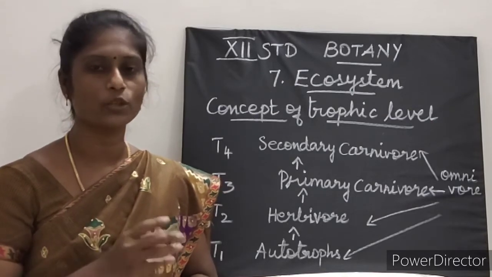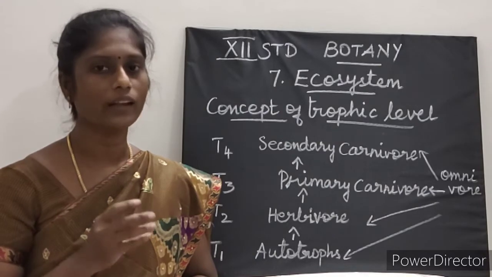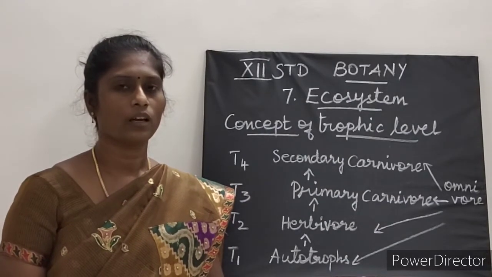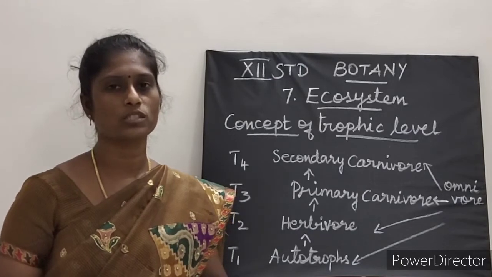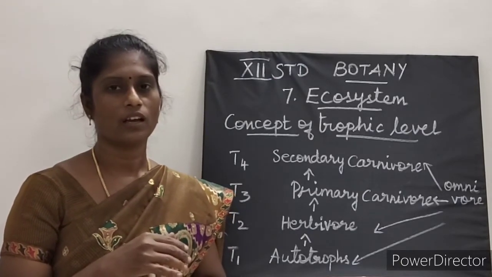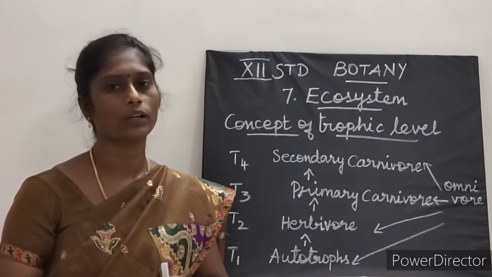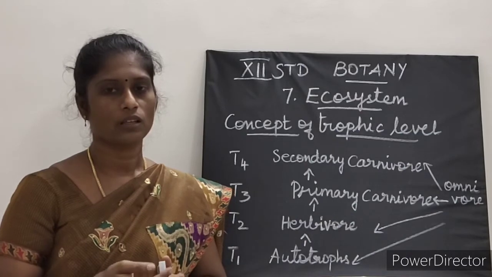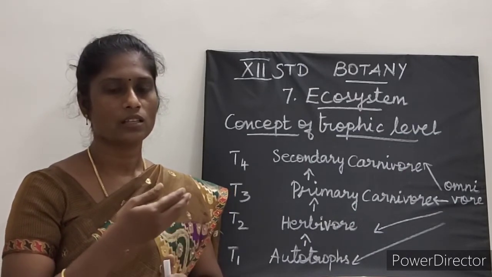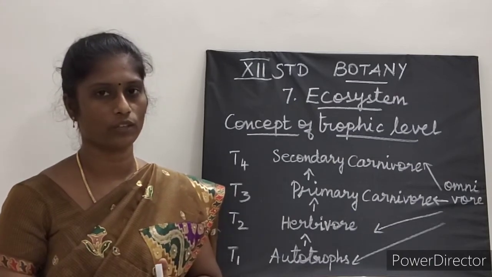On the basis of the nutritional relationship, it is divided into autotrophic and heterotrophic. Functions of ecosystem include energy creation, sharing of energy and cycling of materials between living and non-living components. So, we have completed in our previous class what is ecosystem, structure of ecosystem and functions of ecosystem.